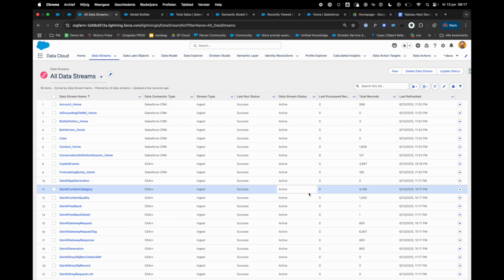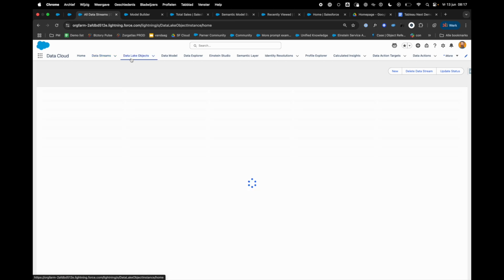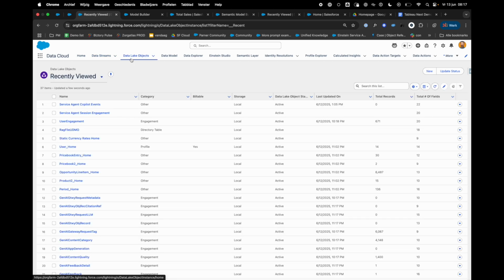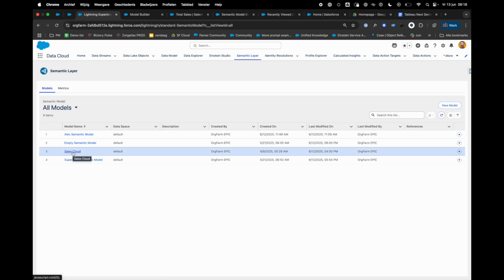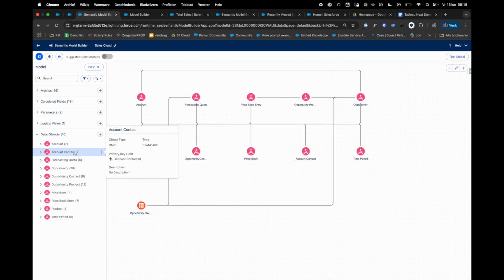Circling back to our Sales Cloud dashboard, first what we did was connect to our internal data, bring that data in as a so-called data lake object. It's an elementary building block of my model, and then knit it together as a DMO, and then I can use it afterwards in my semantic model in Tableau Next. Now, that semantic model sits right in my Data Cloud. So I showed you the Sales Cloud semantic model. If I click here on Sales Cloud, I immediately arrive back in my semantic model.